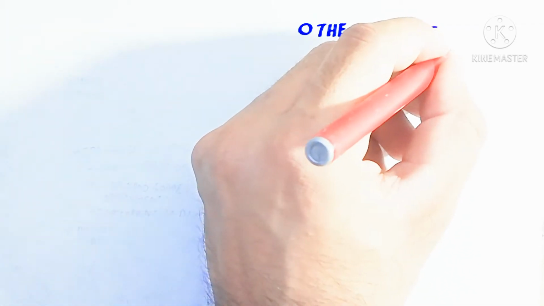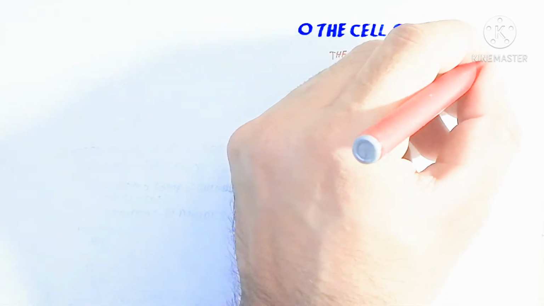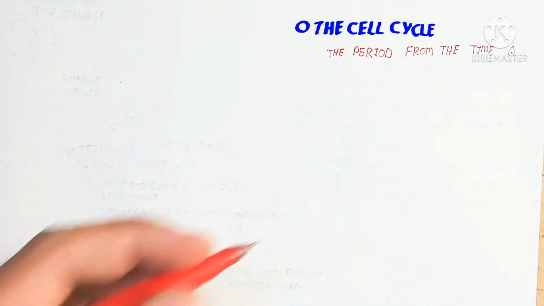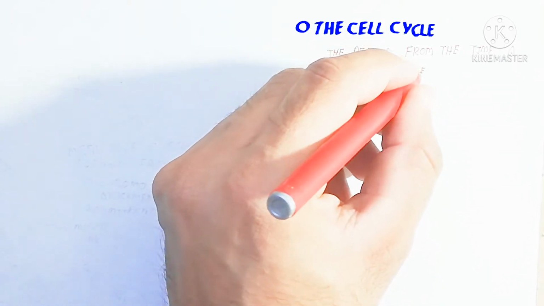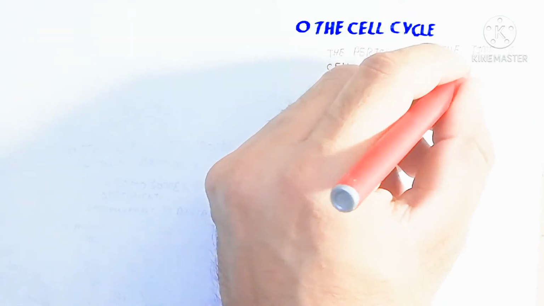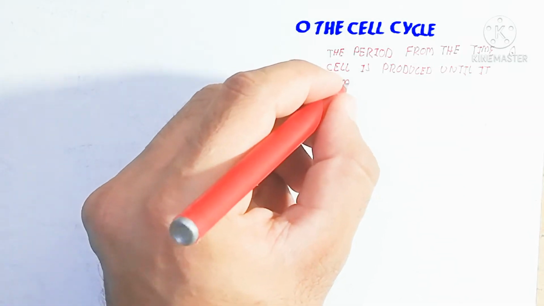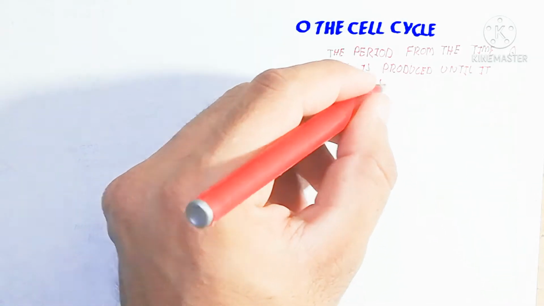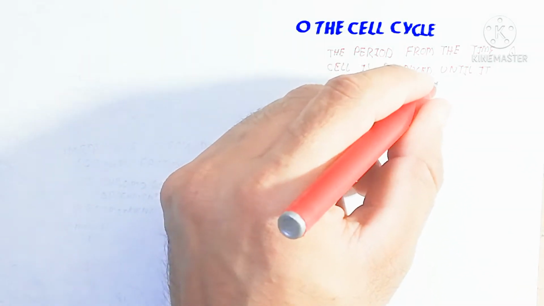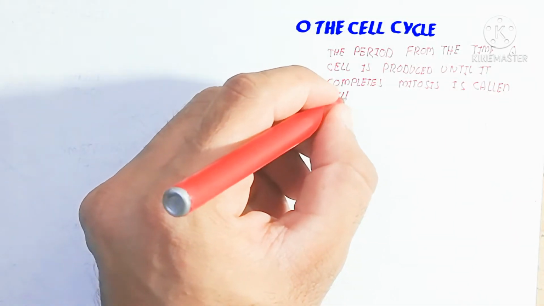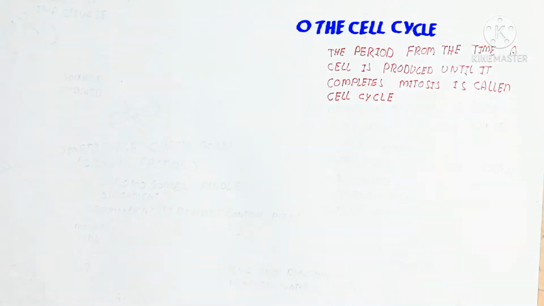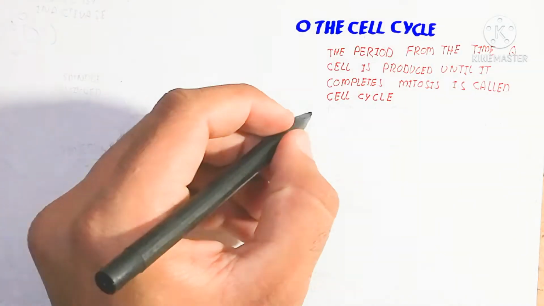So the period from the time a cell is produced until it completes mitosis is called the cell cycle. For example, the cell division. The complete process is known as the cell cycle. This cell cycle repeats again and again to produce copies of the cell. So that's important, that is the meaning of mitosis.